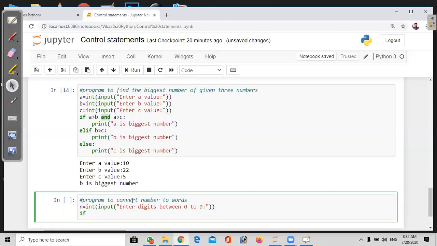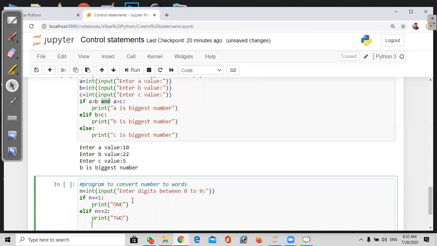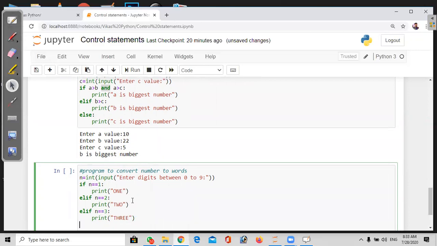Now we'll check that. If n equal to 1, it needs to print ONE. If n equal to 2, print TWO. So see here, I'm just using the elif condition. Elif n equal to 4.